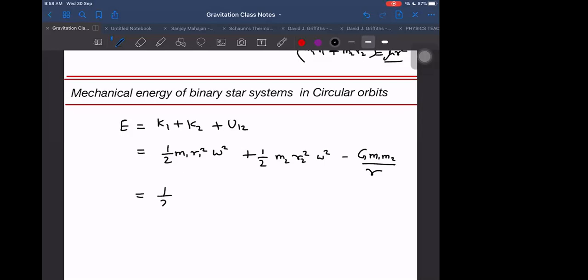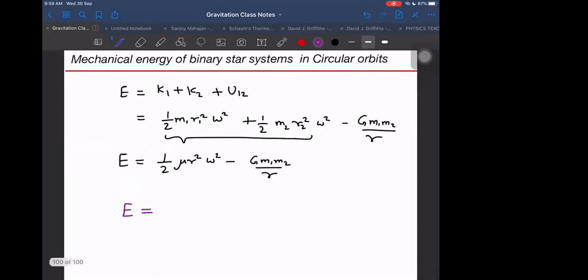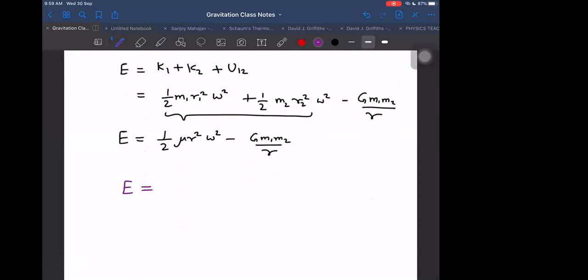Then as we did before with time, we can do it again. Mu r square omega square is the total kinetic energy. Now see, again it is giving us total minus G m1 m2 by r. This is E. So what do we get now? We get G m1 m2 by r. Omega, we have written that omega, we can put here to get the value independent of omega.